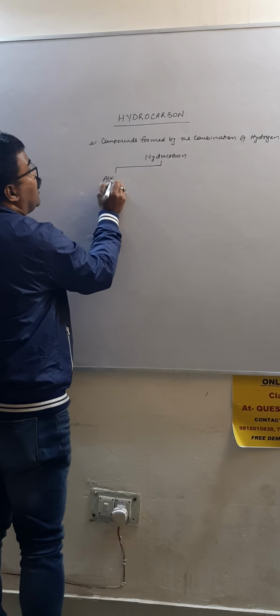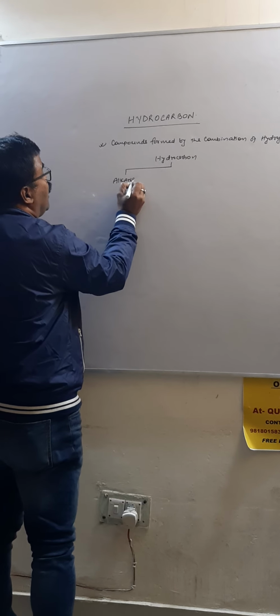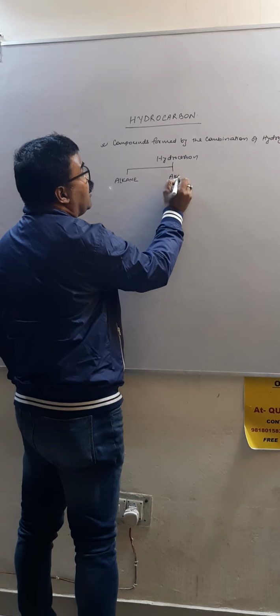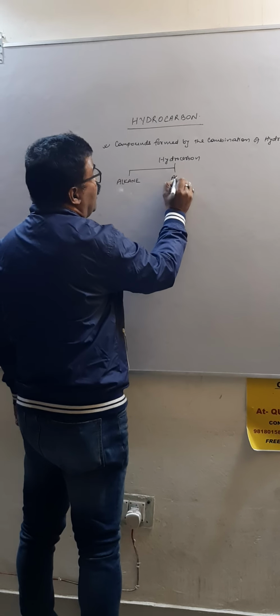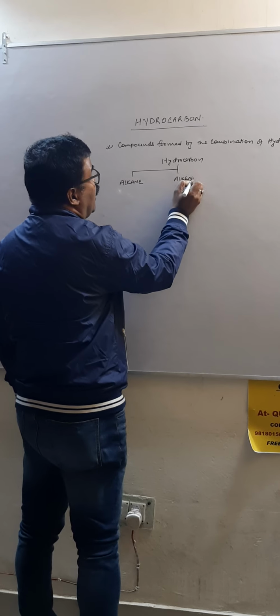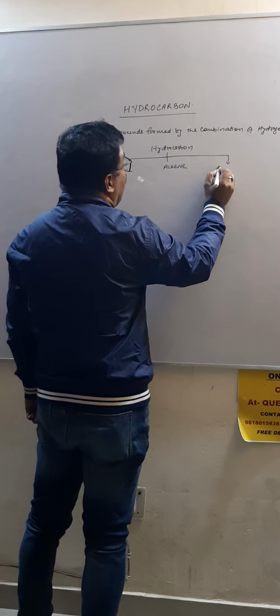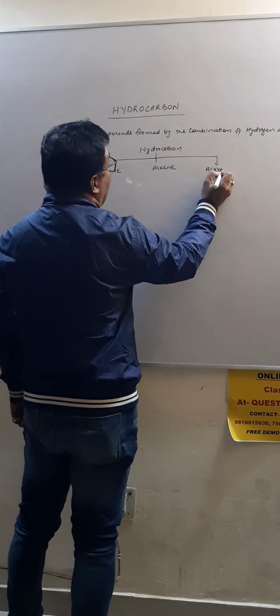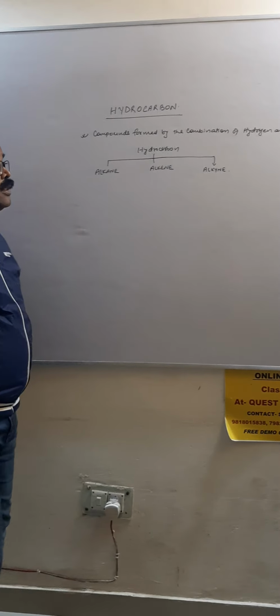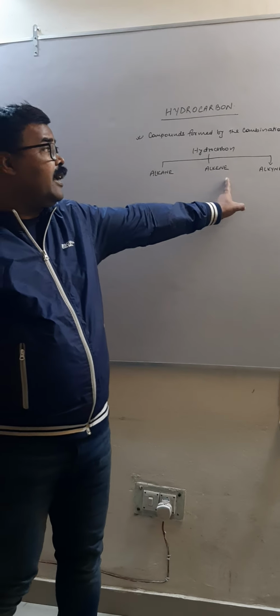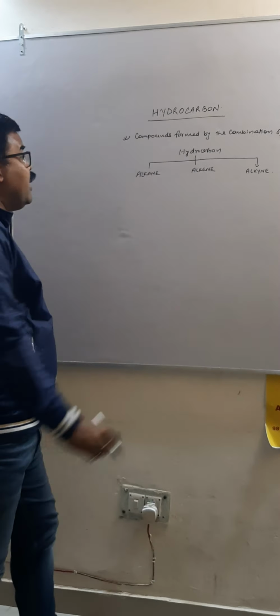alkane, alkene, and alkyne. There are three branches, three parts of hydrocarbon: alkane, alkene, and alkyne.